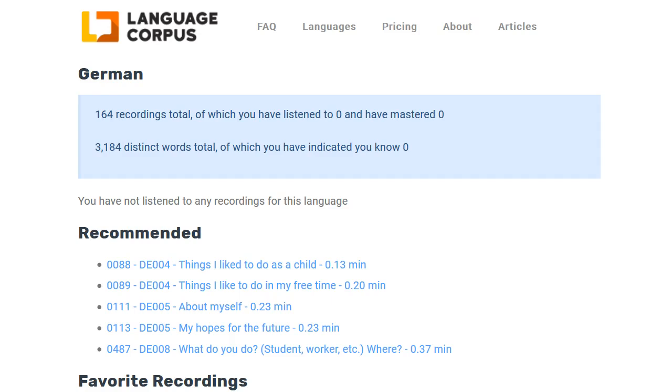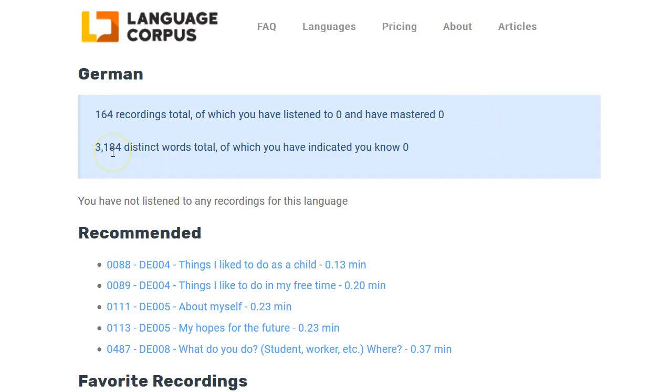At this point on my screen, I've already signed up. I indicated that I was learning German, and I've logged in. When I first get to the screen, it shows me how many recordings I have. At this point, there's 164 for German. It shows me that I've listened to 0 and I've mastered 0. I haven't listened to any yet, so nothing surprising there.